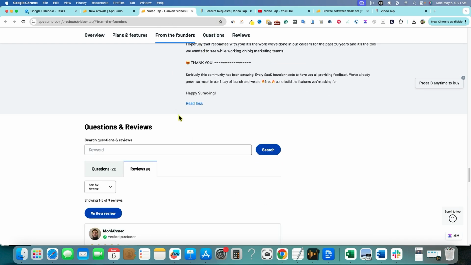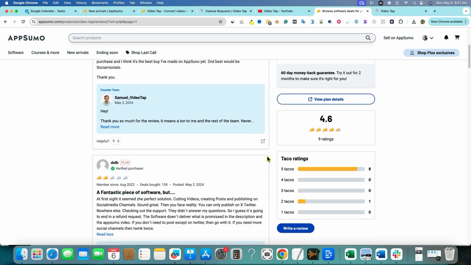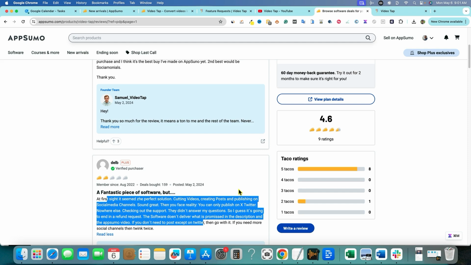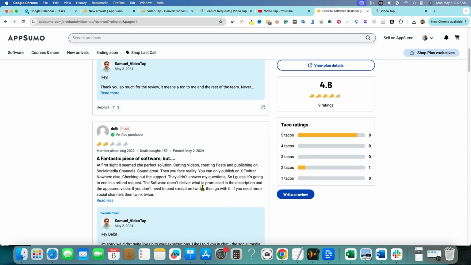We can go look at reviews. And their reviews are currently at 4.6 out of 5 tacos. And I believe that the one that's holding them back from 5 stars is this one right over here. It was about the support. They sent an email at 1 a.m. and they were just hasty on wanting to get the response back.